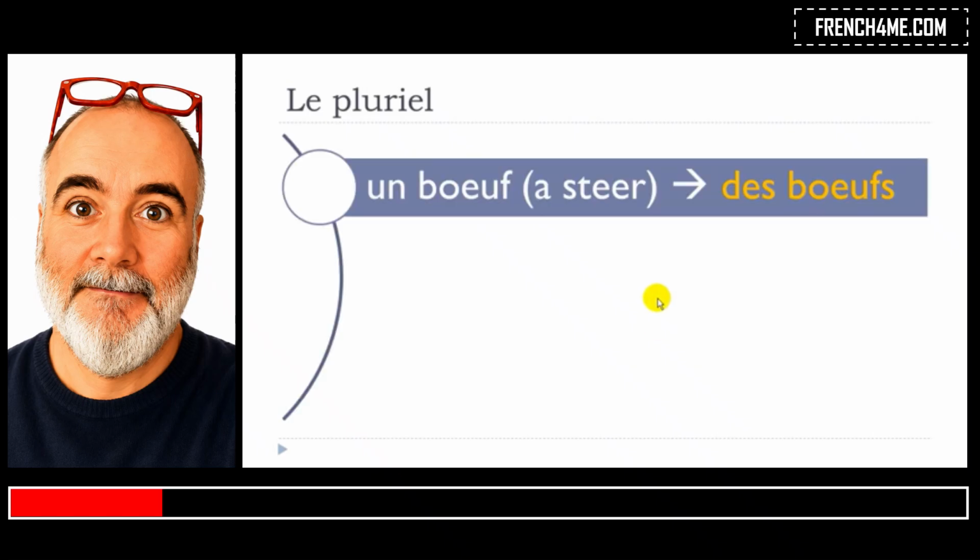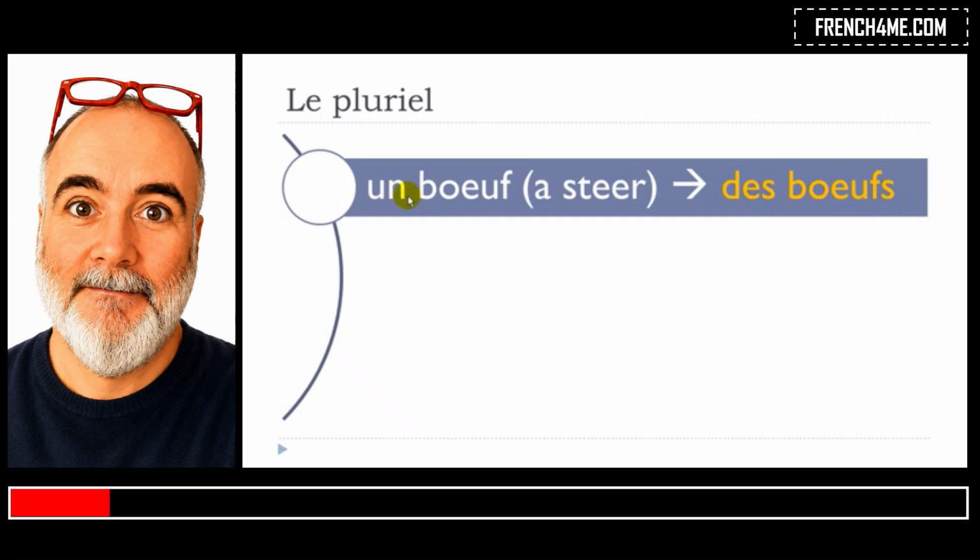A few exceptions, not that many, but these exceptions are really strange because the pronunciation will change. We'll take this one, un bœuf, and then at the plural you just write it like we saw previously, you just add this s, but the pronunciation changes quite a lot because you get des bœufs.